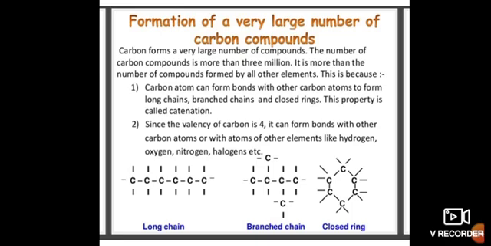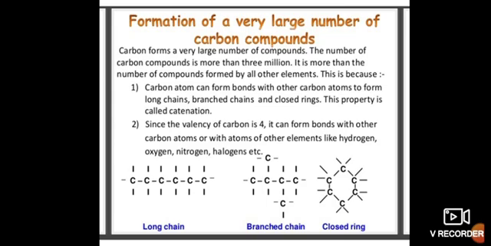Formation of a very large number of carbon compounds. Carbon forms a very large number of compounds. The number of carbon compounds is more than 3 million. It is more than the number of compounds formed by all other elements.